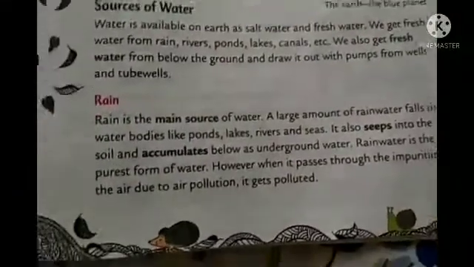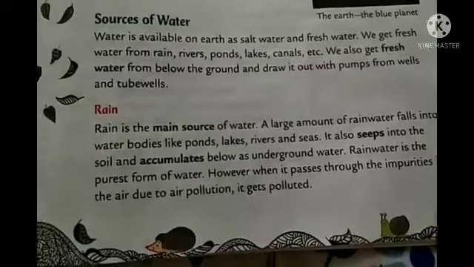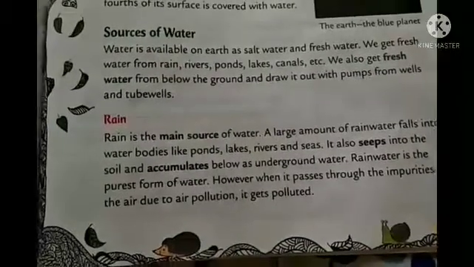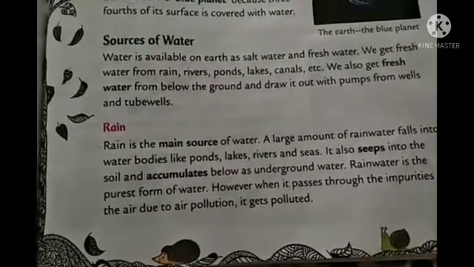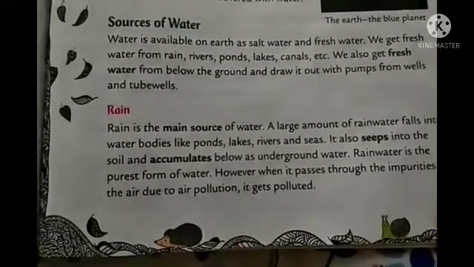Now we'll start from rain. As you know, the rain is the main source. Underground water refilling is also done with the help of rain only, right? Because it is going to the ground.